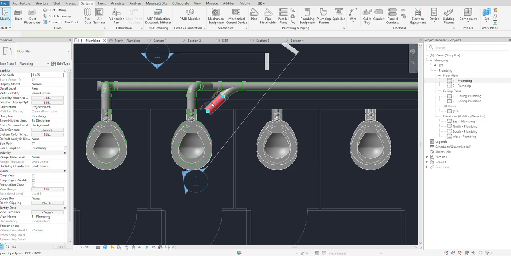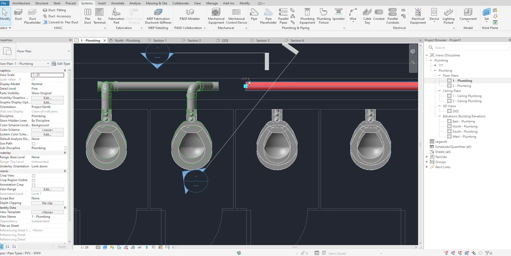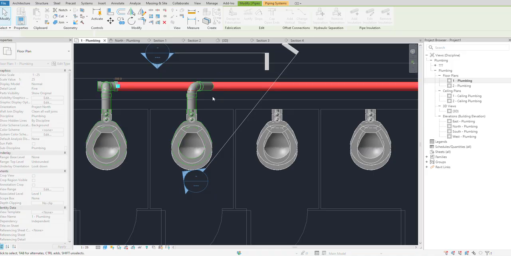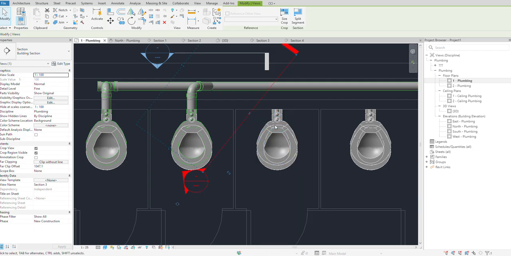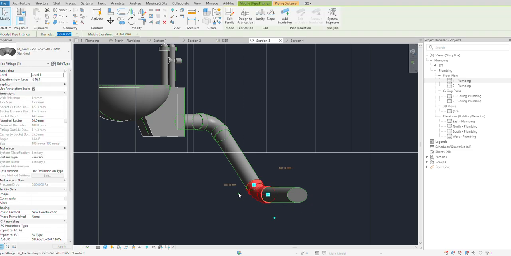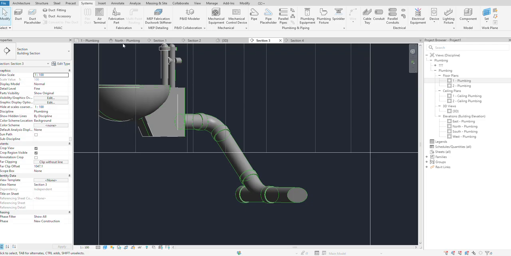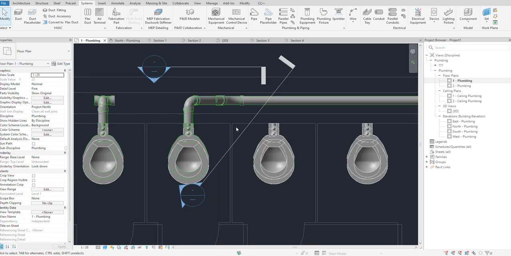Okay, I'll show you another method. I will delete this and delete this. I will align this pipe with this end, which is done. We'll go to this view and trim this with this. Yes, perfect. And then make it thicker. Hope you understood what I did. Something like this. See, on the top it goes up. I think this is what I was trying to show earlier.